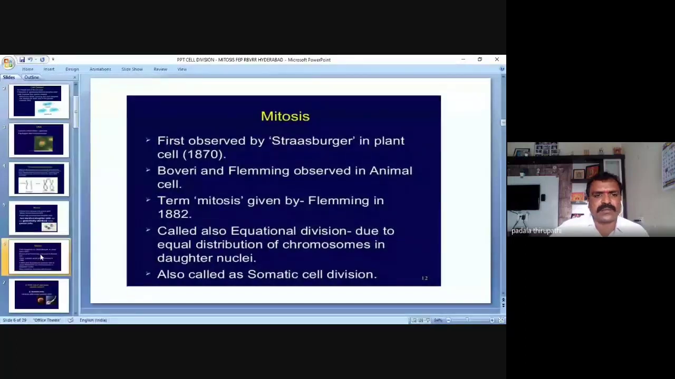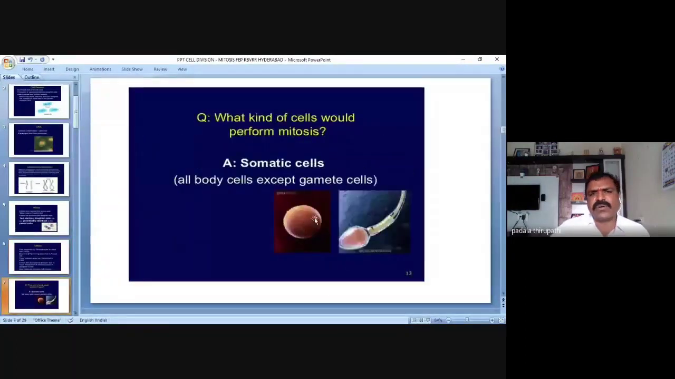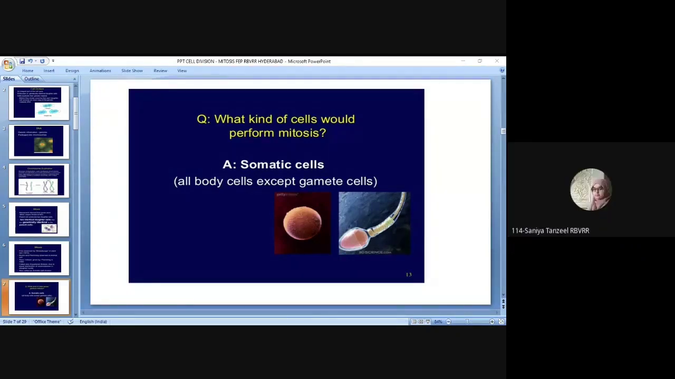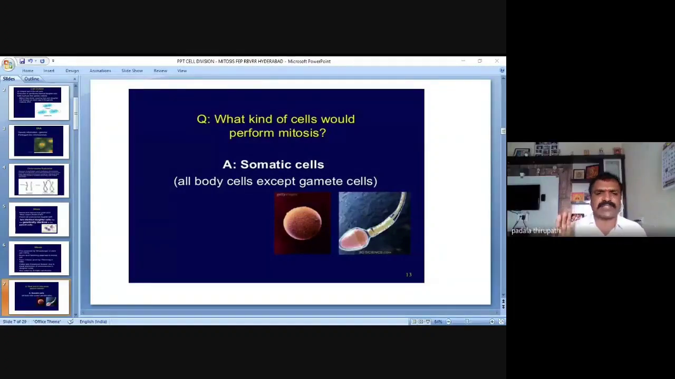Okay. Then, what kind of cells would perform mitosis? In the previous slide, what did we observe? Mitosis is also called equational division or somatic cell division. Then what kind of cells would perform mitosis? Only somatic cells, only vegetative cells. Soma means body. So somatic cells.